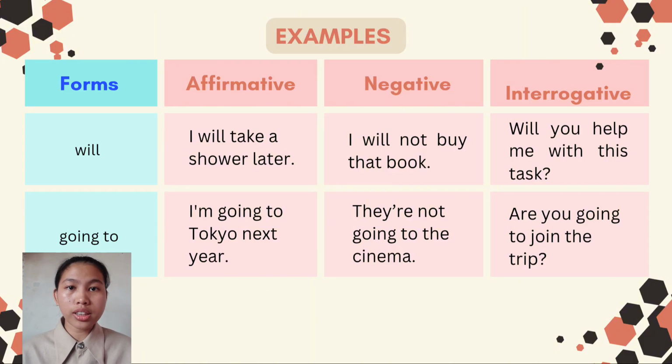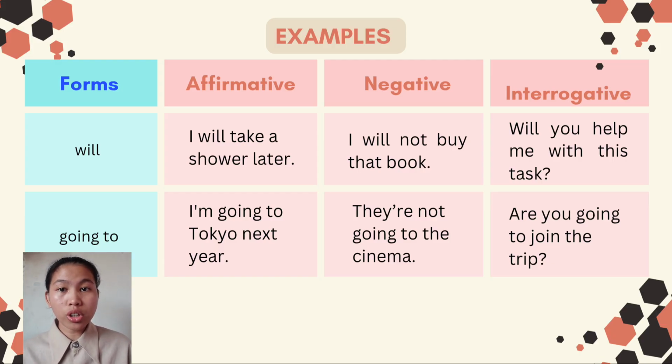Now, let's look at the going to form. In affirmative form, we use going to for plans that have already been made before the conversation. For example, I'm going to Tokyo next year. In negative form, same as the will, we add not before the phrase going to show something that will not happen. For instance, they are not going to the cinema.